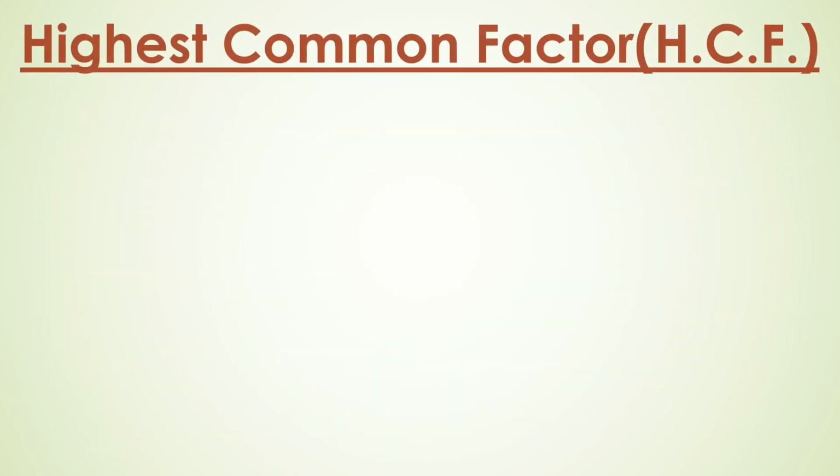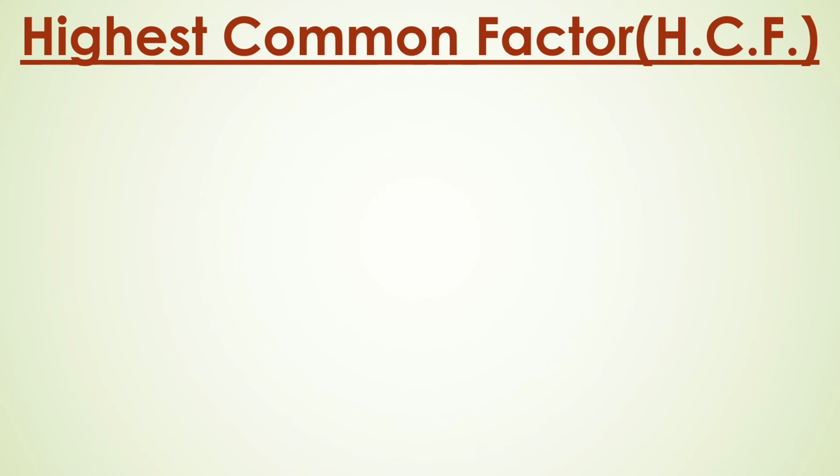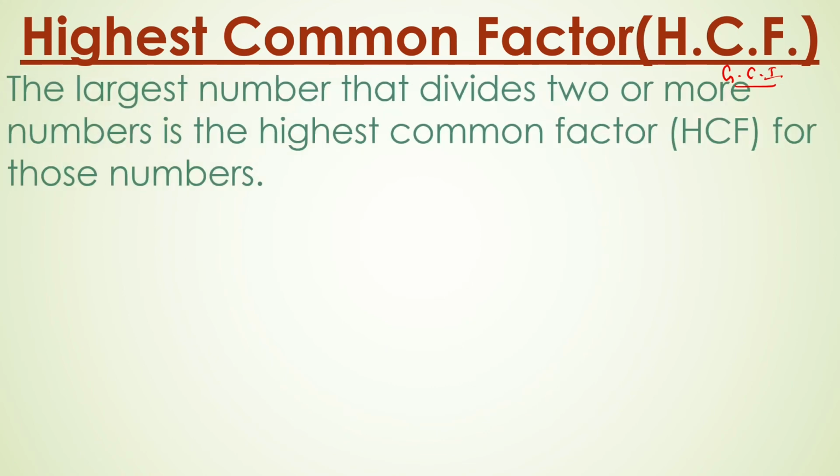Let us see the next concept, highest common factor. It is also known as the greatest common divisor. It is the largest number that divides the given two or more numbers.